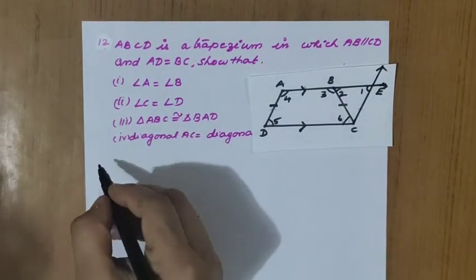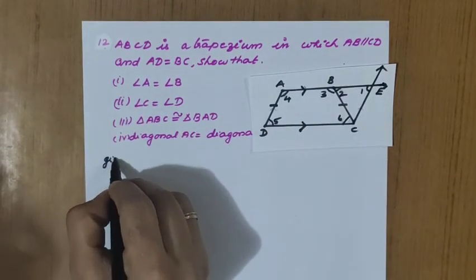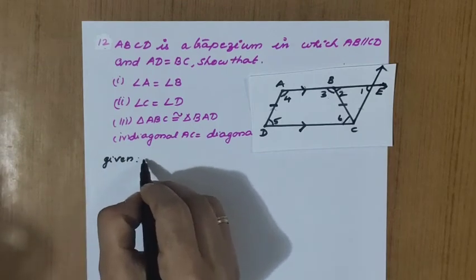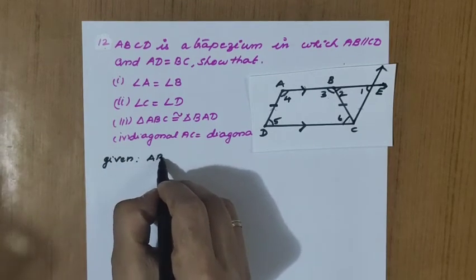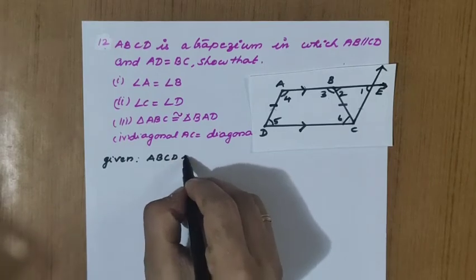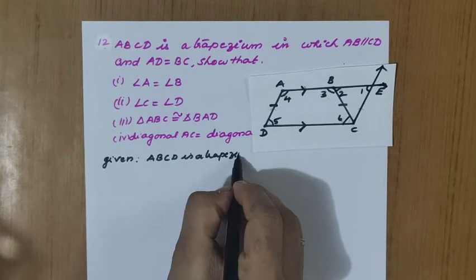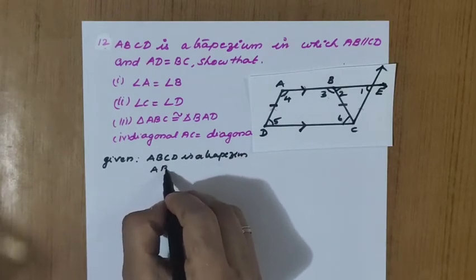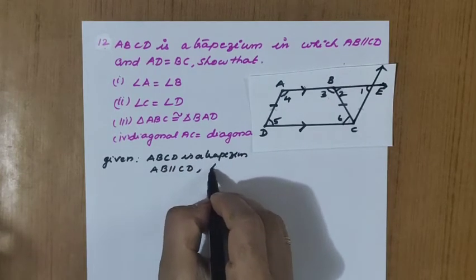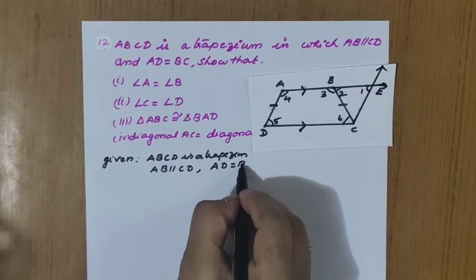So here I'll write what is given in the question. ABCD is a trapezium, AB parallel to CD and AD equals BC.